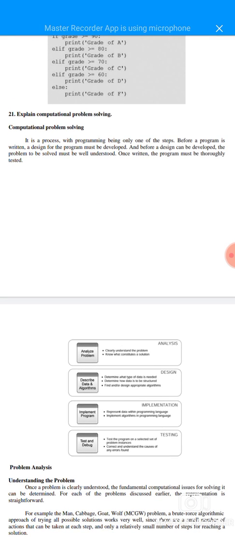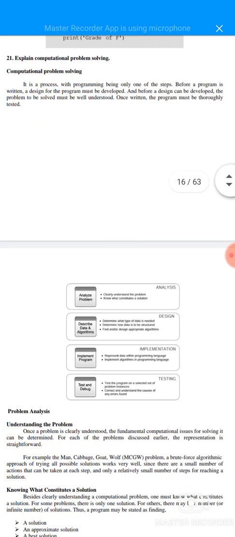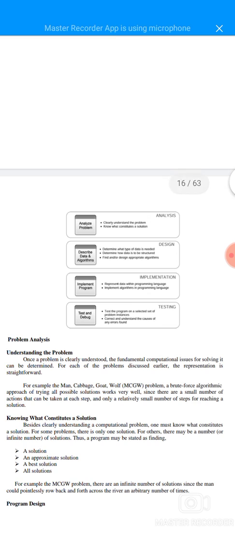Explain computational problem solving. It's a process with programming being only one of the steps. Before a program is written, a design for the program must be developed. And before a design can be developed, the problem to be solved must be well understood. Once written, the program must be thoroughly tested. For example, analysis, design, implementation and testing.